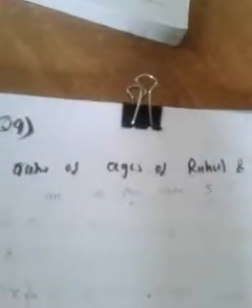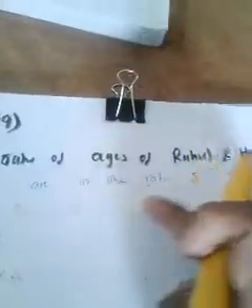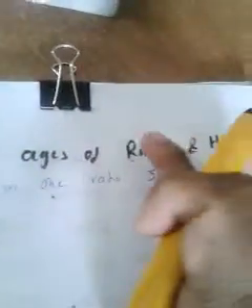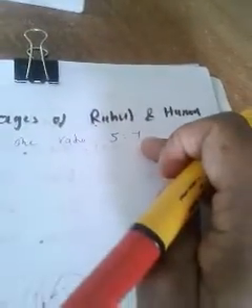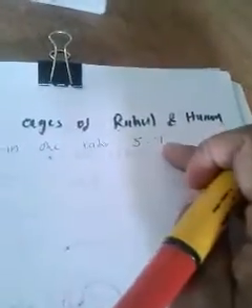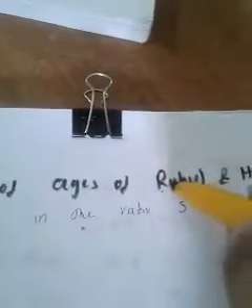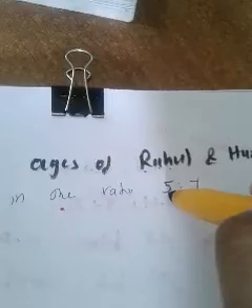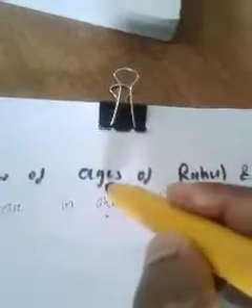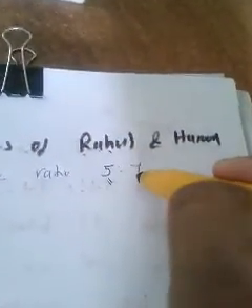That means this 5 is... if I write with the pen, that will create problems for you. So let me use a marker. This ink finished, that's why. Now let me try to use that. Ratio of ages of Rahul and Harun is given as 5:7. So this 5 automatically corresponds to Rahul and 7 corresponds to Harun. So once I told you, if the ratio is given in this way, those who practiced all questions well may have understood that this 5 ratio corresponds to the age of Rahul and this 7 ratio corresponds to the age of Harun.